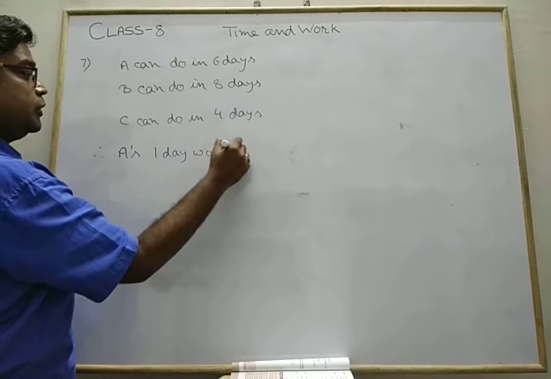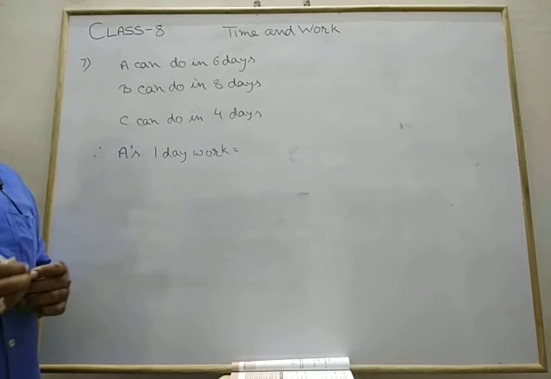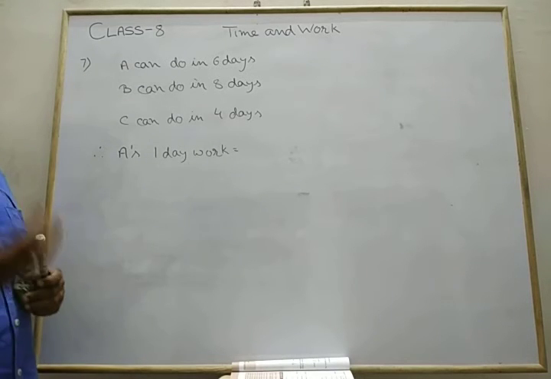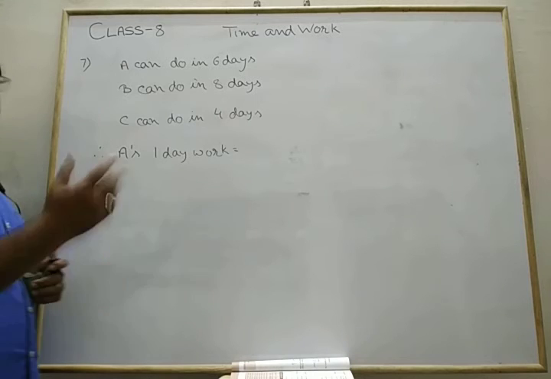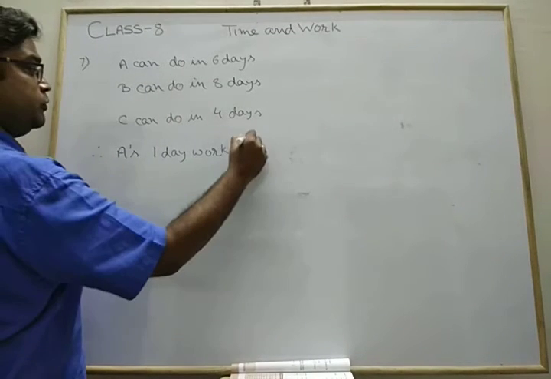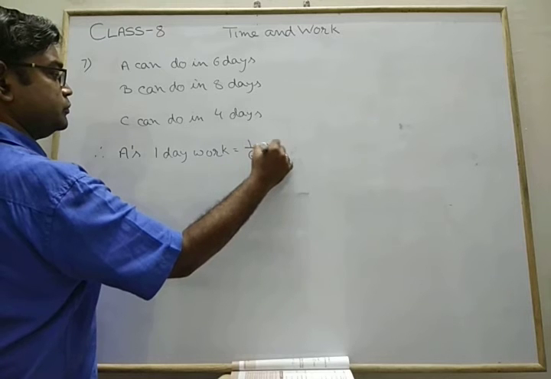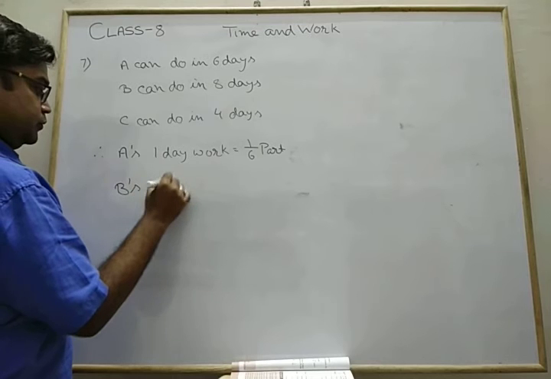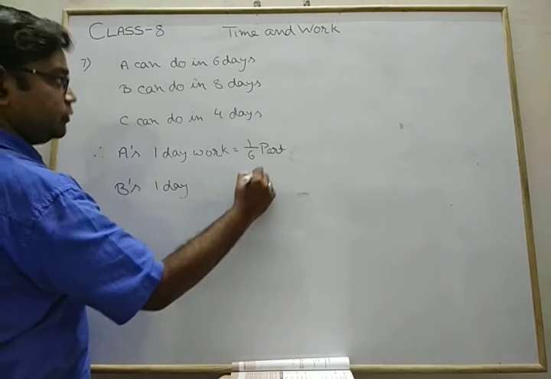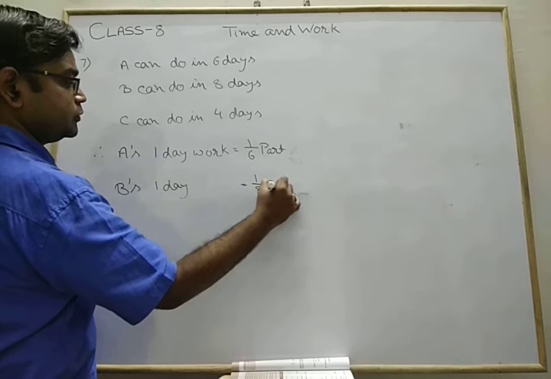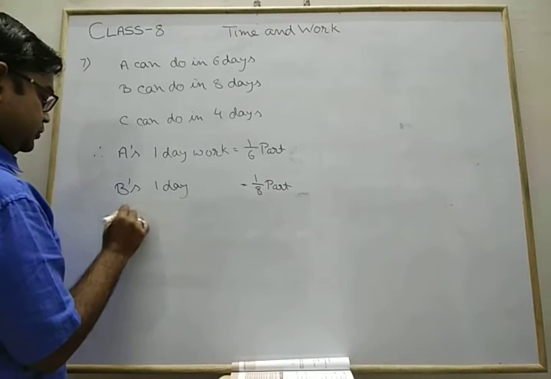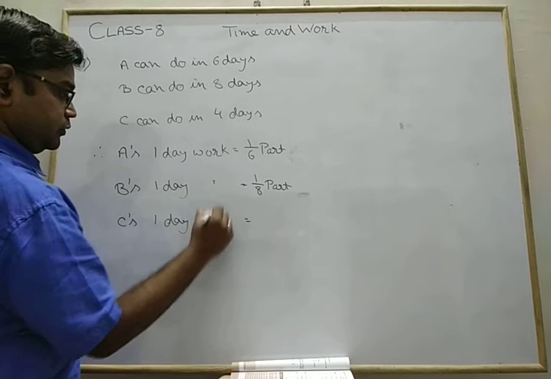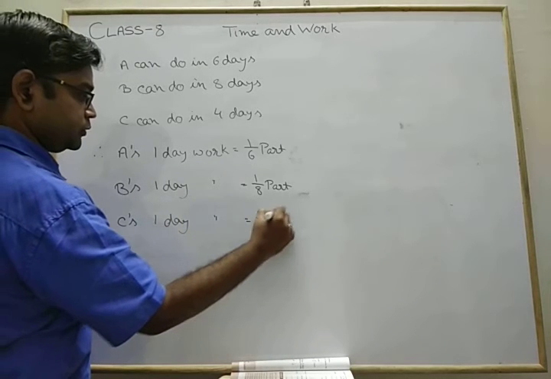As I told you, whatever question is given to you about time and work, you must first find out 1 day's work. Then it may be easier to solve the complete solution. A's 1 day work is 1 upon 6 part. B's 1 day work equals 1 upon 8 part. C's 1 day work is 1 upon 4 part.